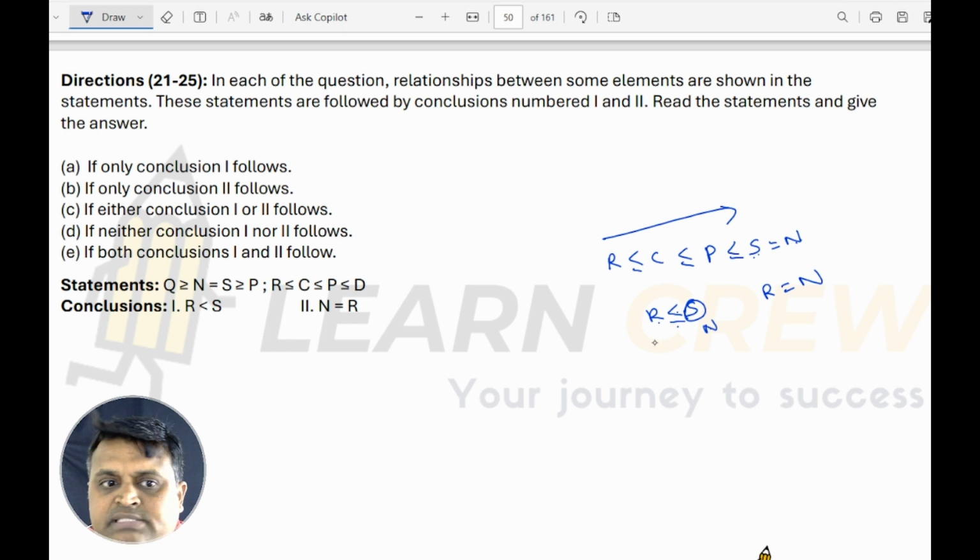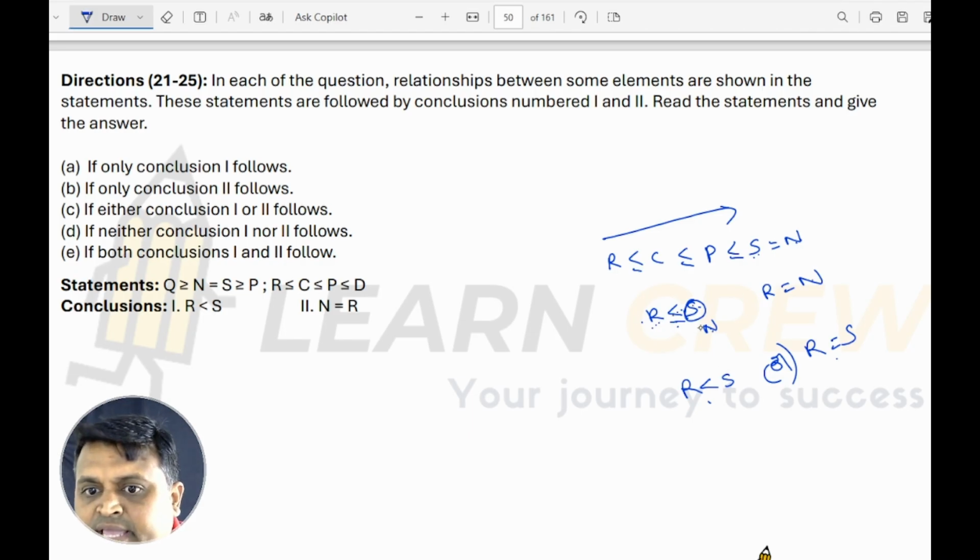R less than or equal to N means R less than S or R is equal to S. Here already R is N, so S is N. So R less than or equal to N means R is equal to N or R less than N. So R less than S or R is equal to N, both are okay, but either 1 or 2, so option C is correct here.